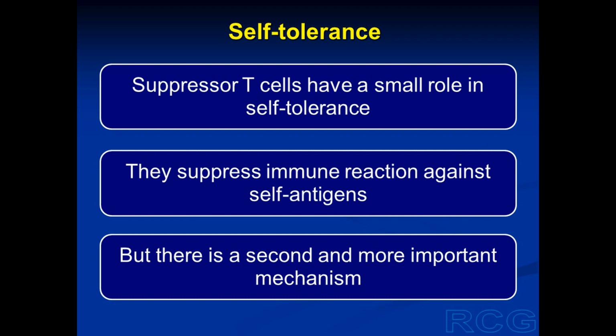We have seen earlier that T lymphocytes or T cells are of different types. One of the types is suppressor T cells. So they have some role in self-tolerance. They suppress immune reaction against self-antigens. But this is not the major mechanism. There is another mechanism which is much more important, which is responsible for self-tolerance.